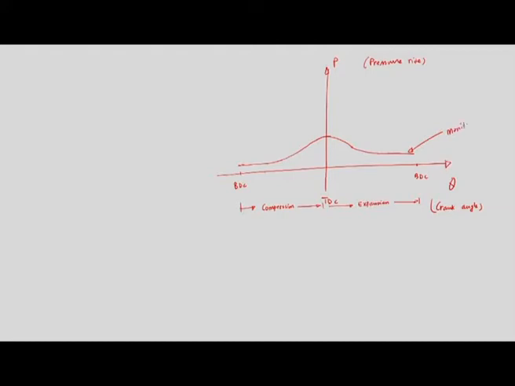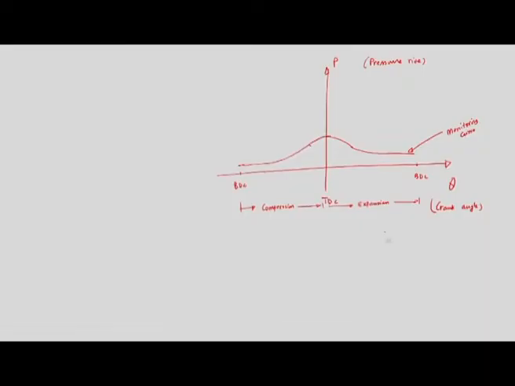So, if we just move the piston using an electric motor, we will get a curve like this. We have air inside the cylinder, taken during the intake stroke, and then we have closed both valves, intake and exhaust, and I am just moving the piston using an electric motor. During the compression stroke, pressure will increase, which is reflected in this diagram, and during the expansion stroke, the pressure of the air will decrease.